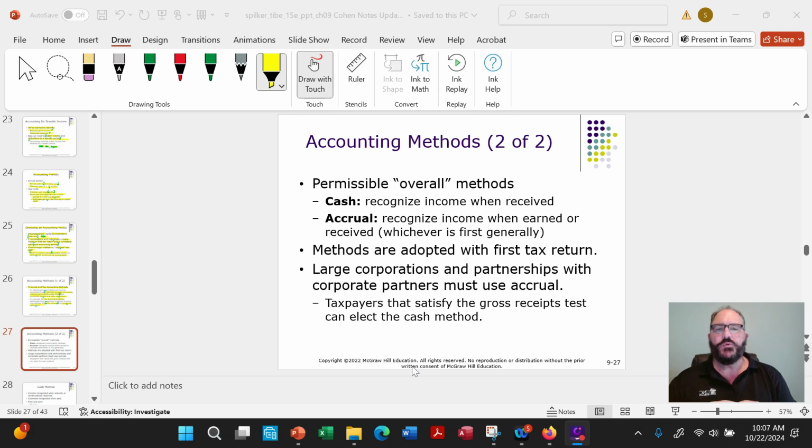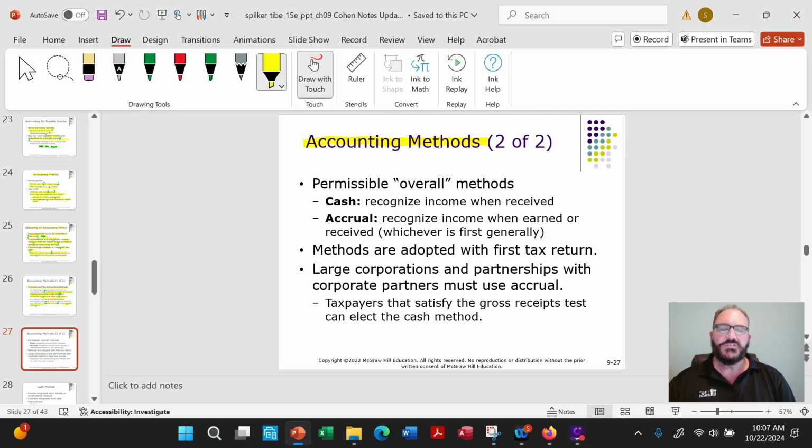Hi folks, part 3 from chapter 9, a little bit more about accounting methods. So basically, as we know, you can be cash, recognize income when it's received, or accrual, okay? Generally when it's earned or when it's received, whichever, we know the rules regarding that. By the way, adopted with the first tax return, so you have to claim your methodology on your tax returns. Large corporations and partnerships have to use accrual.